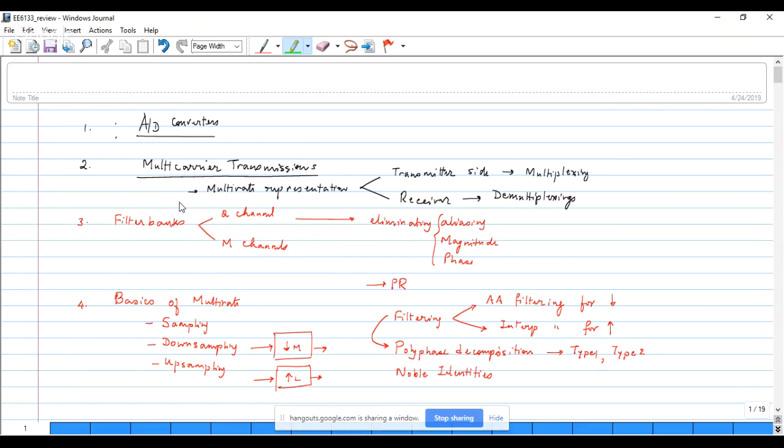and that is the framework on which we developed multi-carrier transmissions, and this eventually led us to the OFDM implementation. And then last but not the least, we saw an application of multirate signal processing where we used all of our tools, upsampling and downsampling elements, to achieve the best possible performance in the context of A to D converters. That was the last unit that we covered. Hopefully that gives you a panoramic view of what the course was all about, and we have had weekly assignments covering that.